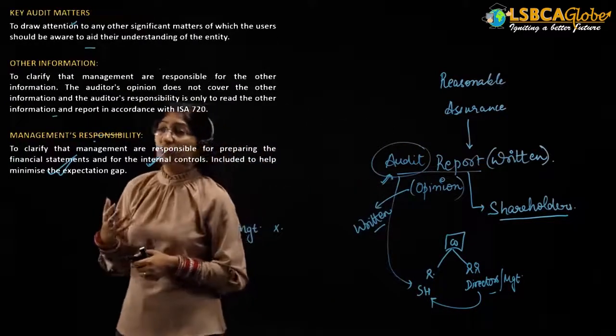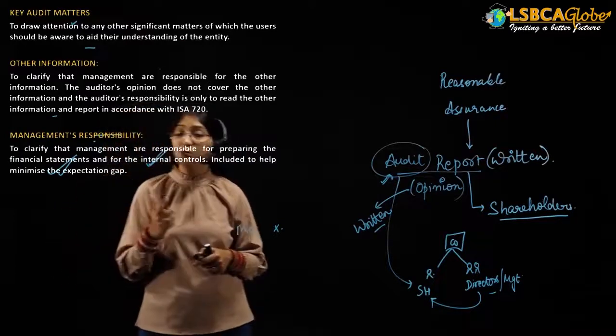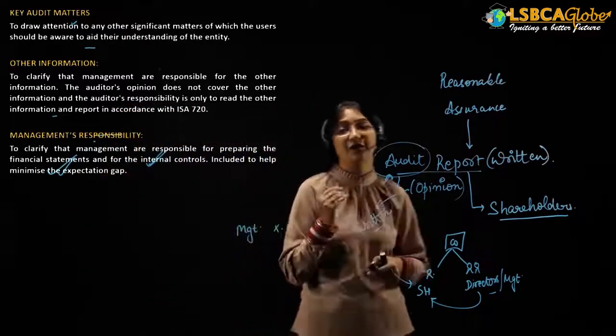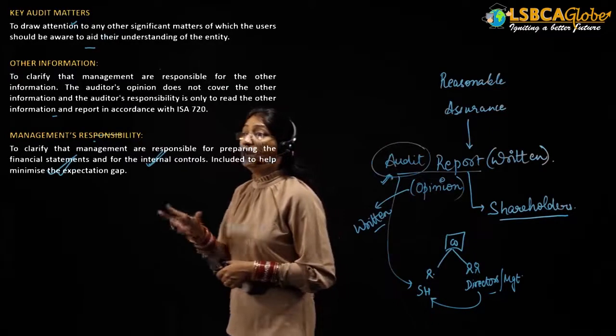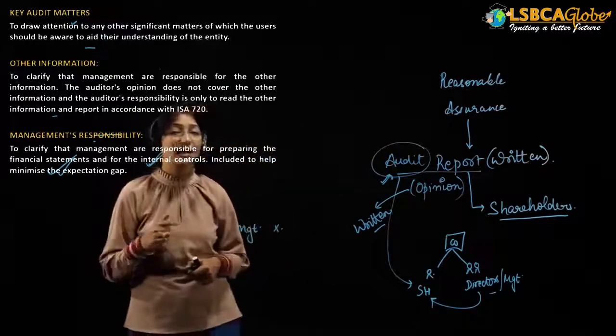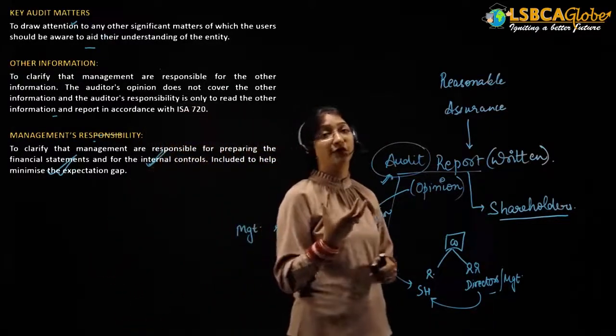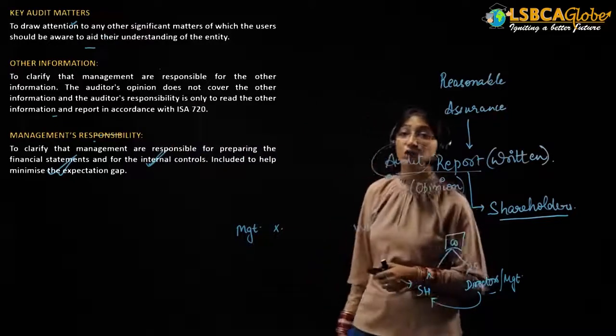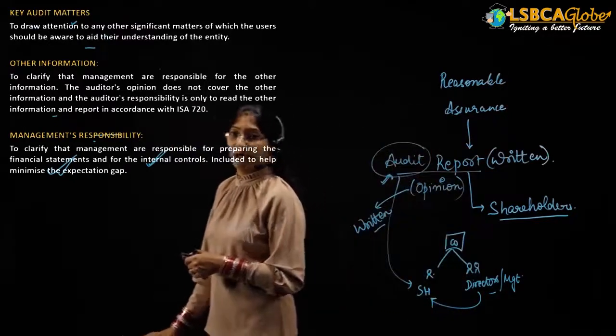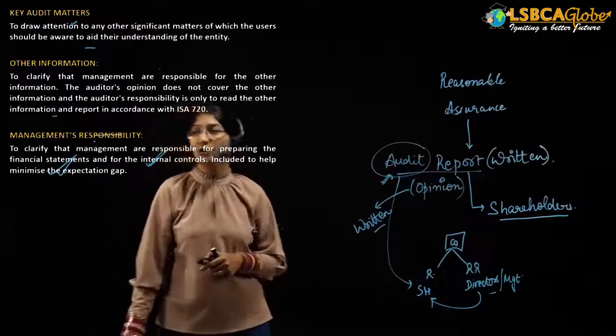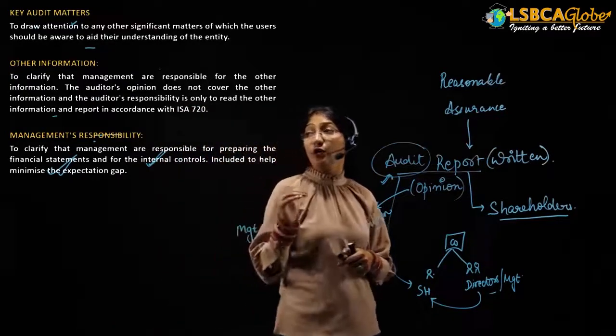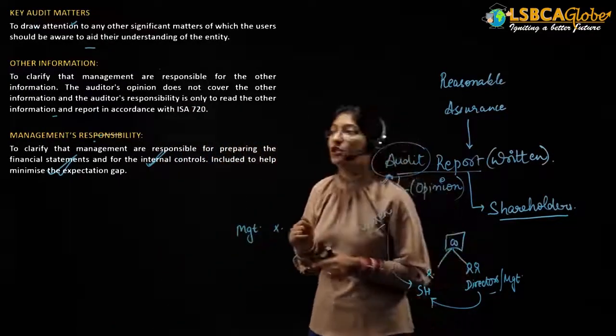The management responsibility paragraph clarifies that the management is responsible for preparing the financial statements and for the internal controls. It is the responsibility of the management to set up the internal controls, and it is not the responsibility of the auditor to set up the internal controls. This is included to help minimize the expectation gap.